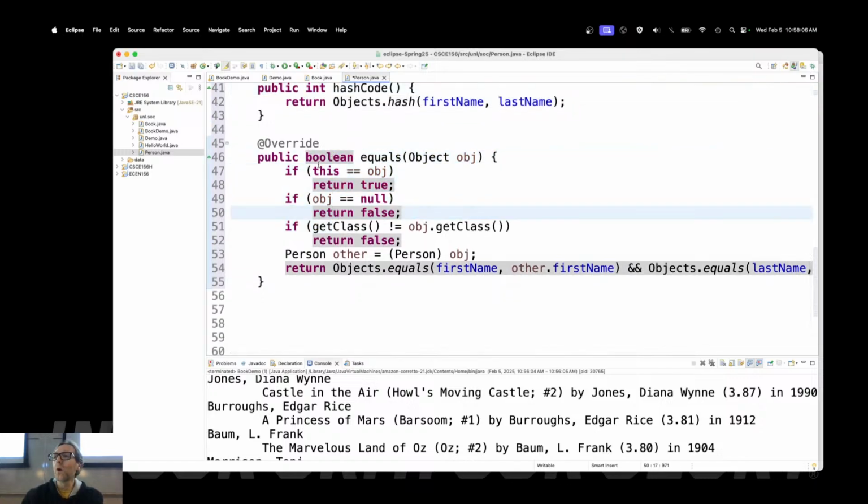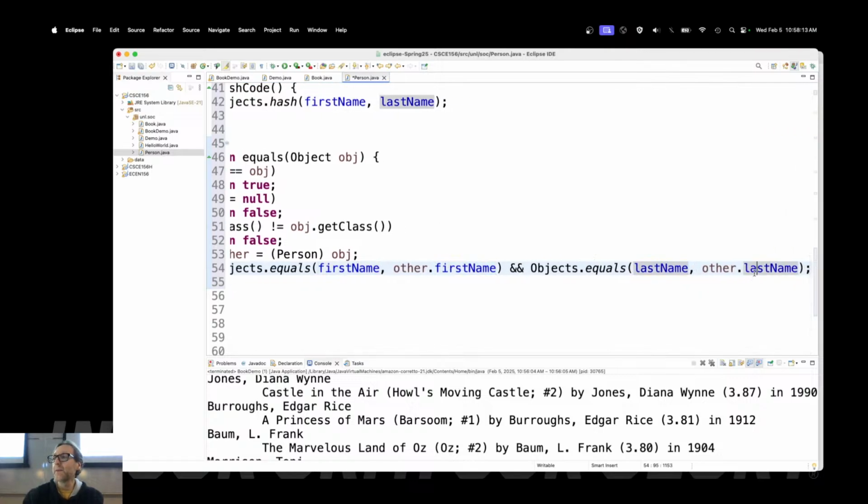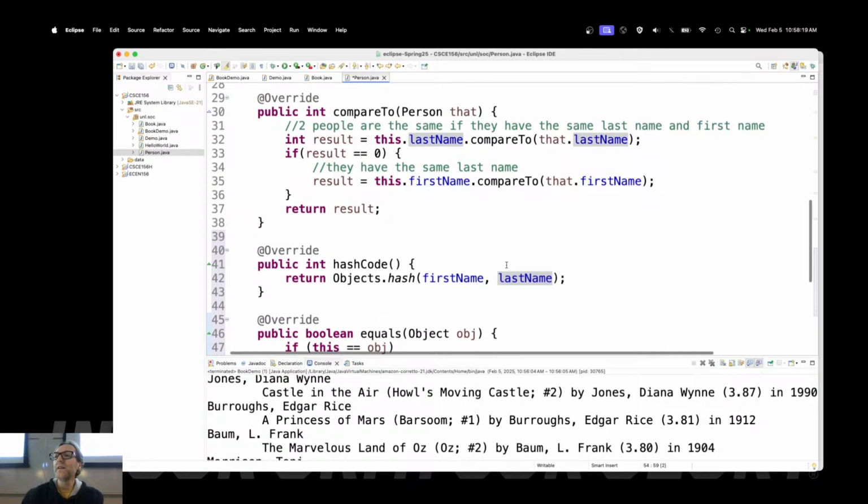Equals will go through all of them. It'll be equal if the first name is equal to that other first name, and if the last name is equal to that last name, right? So it'll generate that code for you. So why didn't I just immediately do that instead of compareTo?